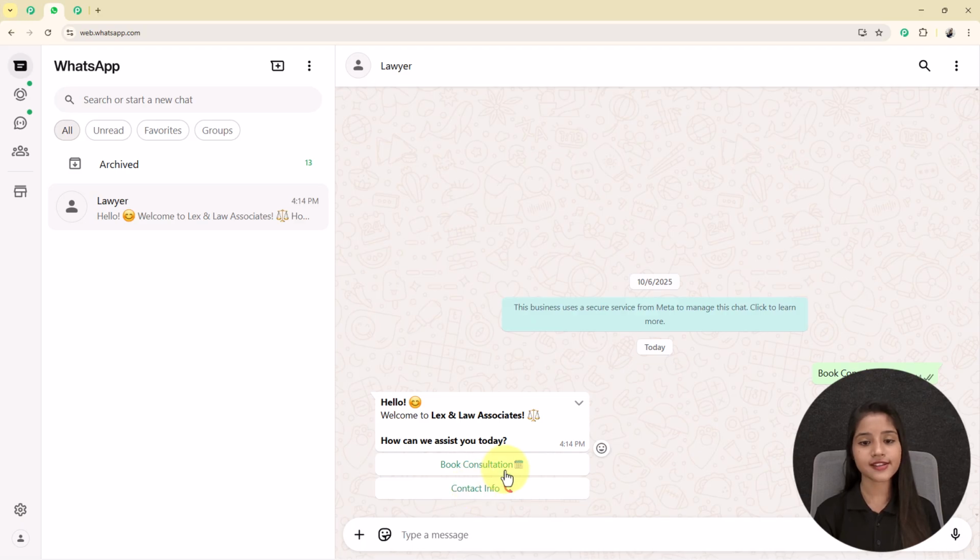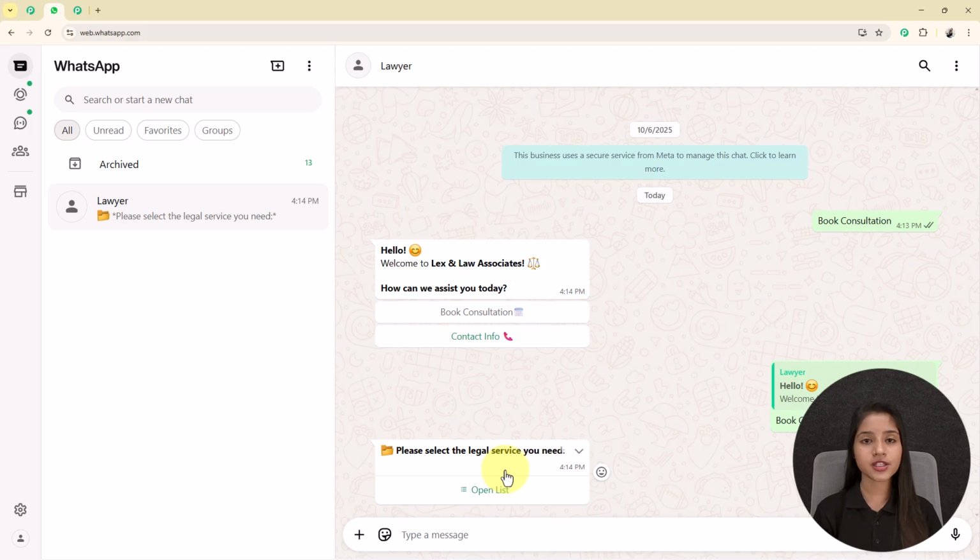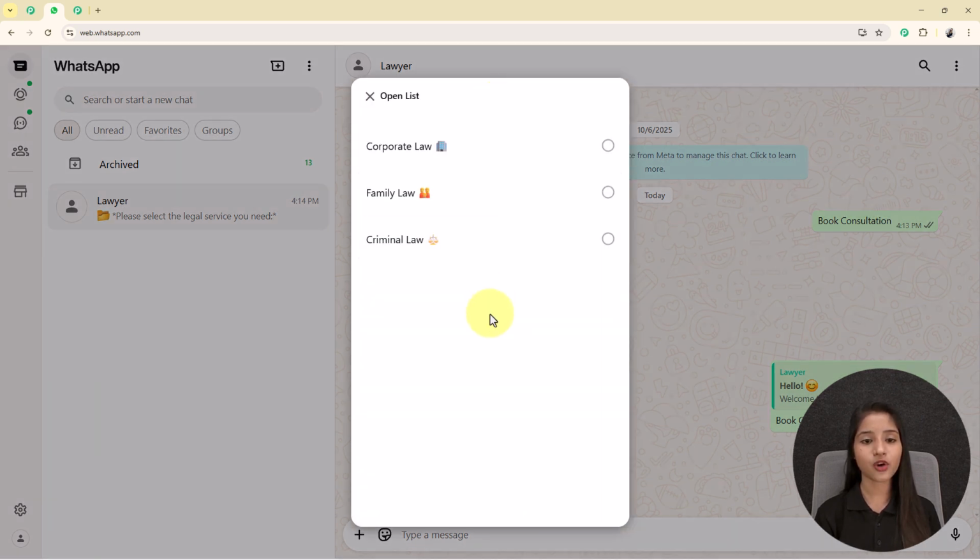Here I want to book a consultation, so I am clicking on this book consultation button. Then you can see the bot will respond to me like this, providing me the list of legal services that they are providing, including one option in the form of a list. When I click on it, it will provide me the types of services, that is corporate law, family law and criminal law. Here I want to book a consultation for criminal law, so I am selecting this.